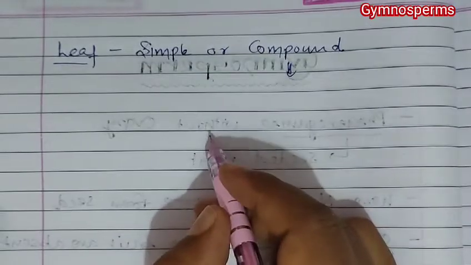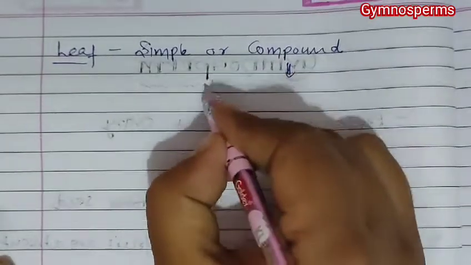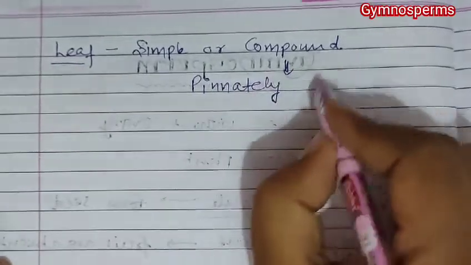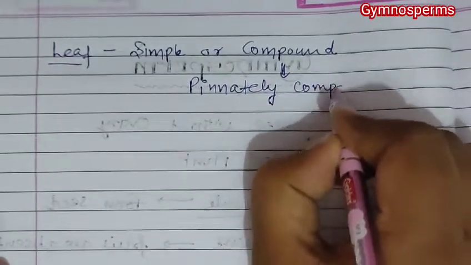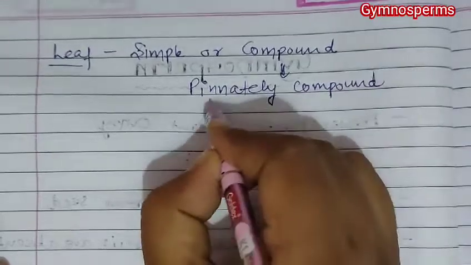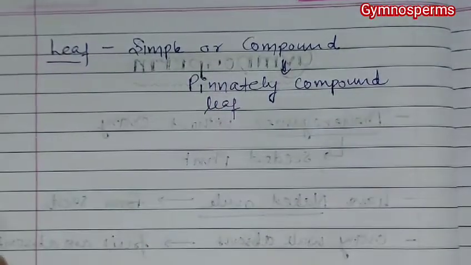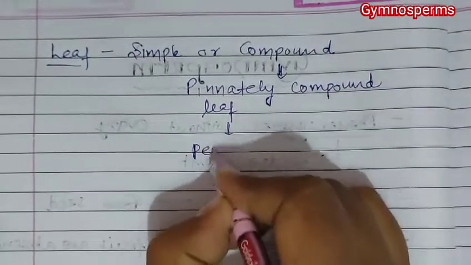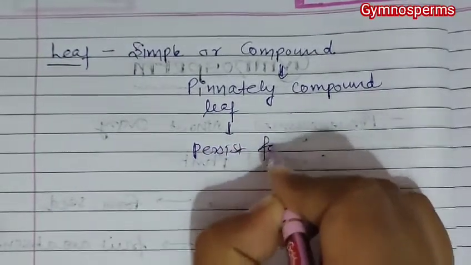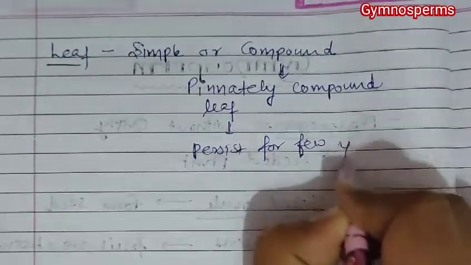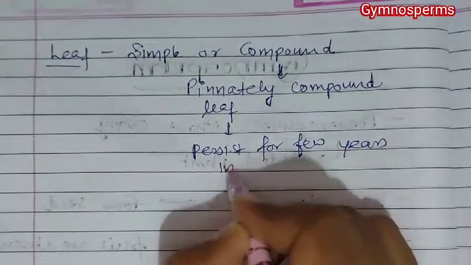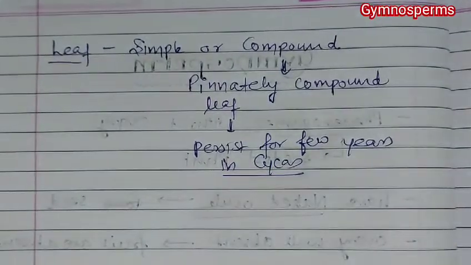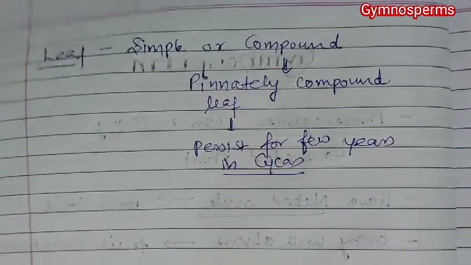Now in compound also, pinnately compound leaf are found, and this pinnately compound leaf persist for few years in Cycas. Okay, this pinnately compound is found in Cycas.